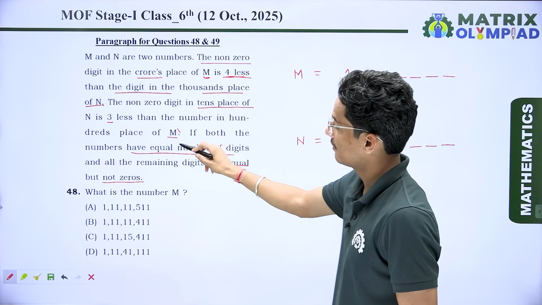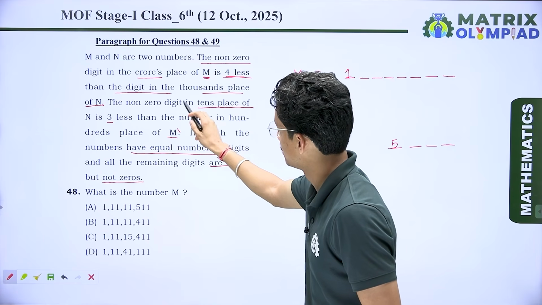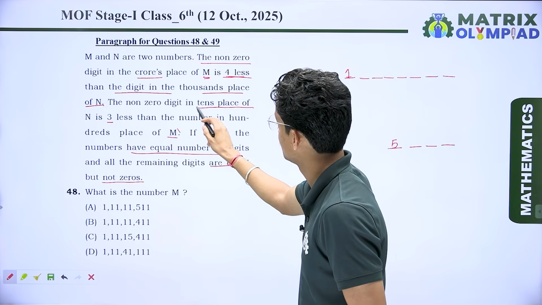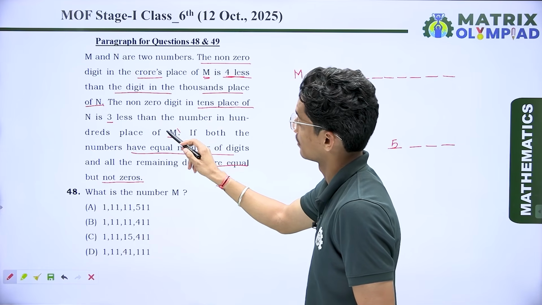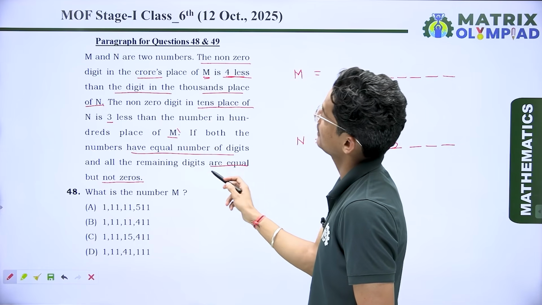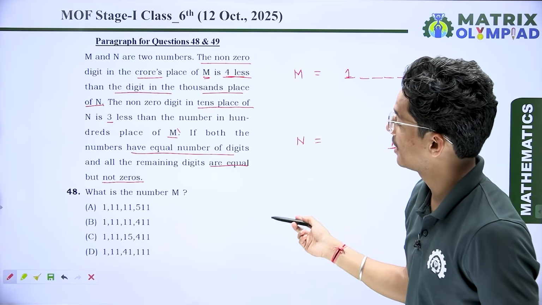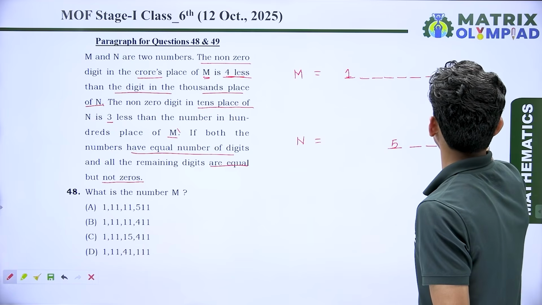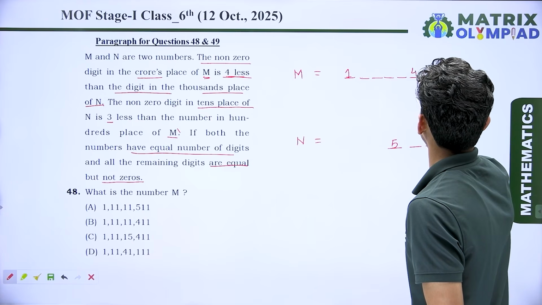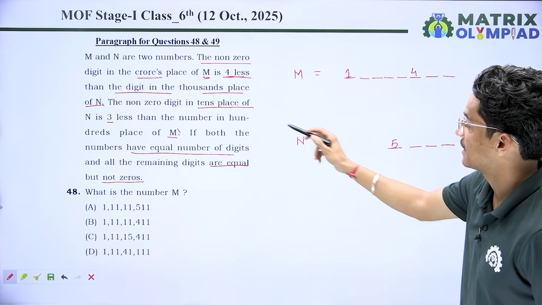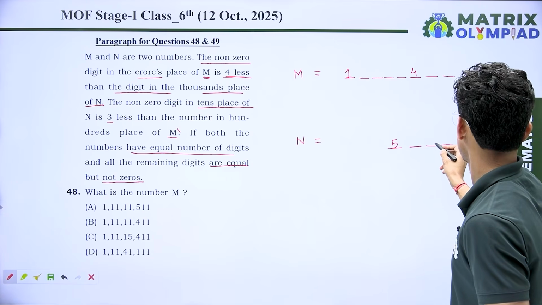And again I read the non-zero digit in tens place of N is 3 less than the number in 100 place of M. So if I take 4 on the 100 place, then on the tens place we take 1.